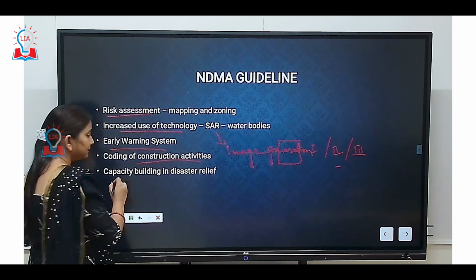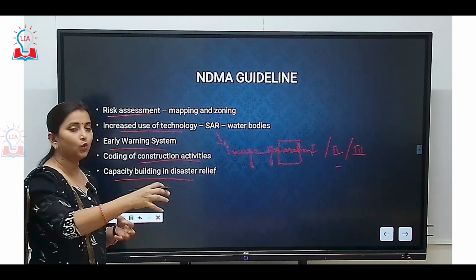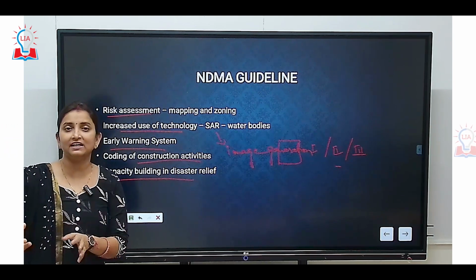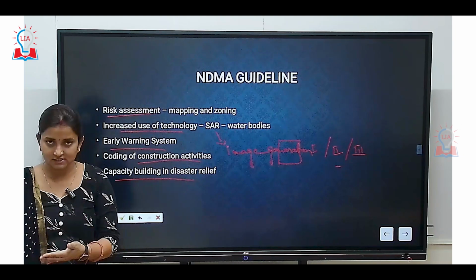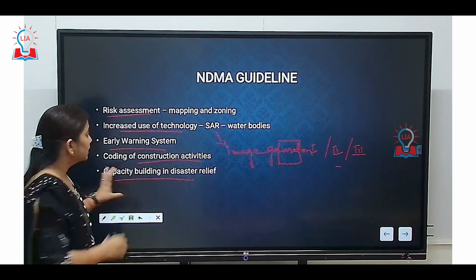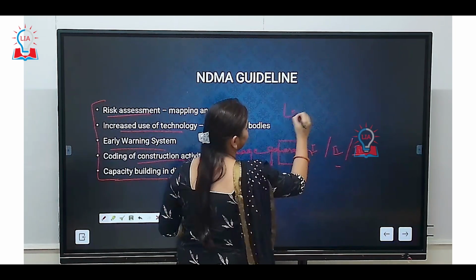Plus, capacity building in disaster relief. So, basically under this we are getting hold of the local people and training them as volunteers. So, they will be acting at the time of disaster. Once the disaster has occurred, we will seek help from them in disaster relief. Okay. So, these are the rules under NDMA. This must be followed in letter and spirit.